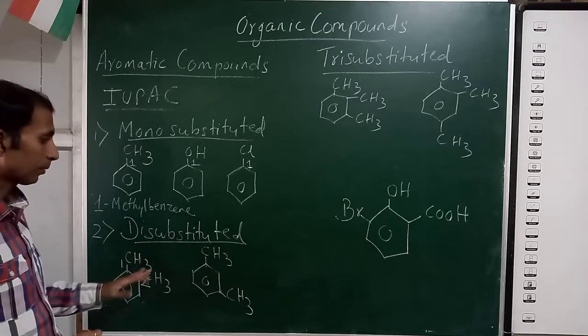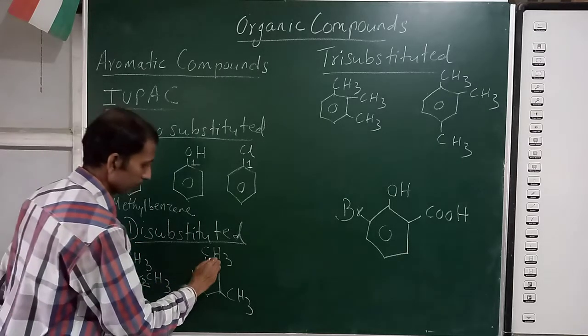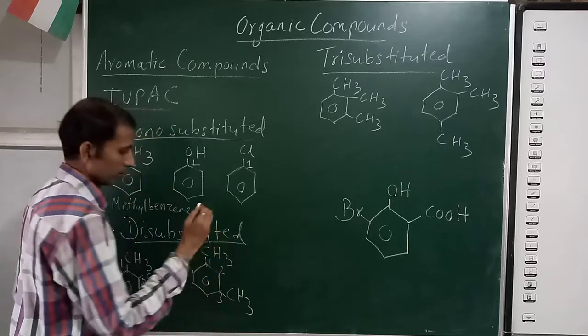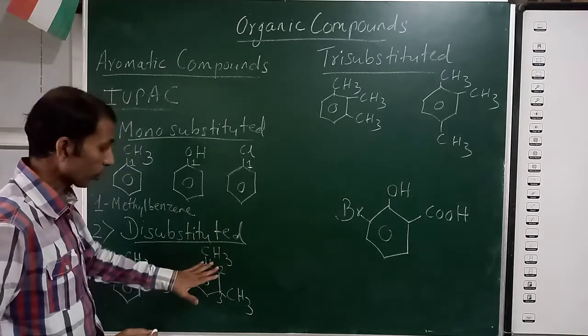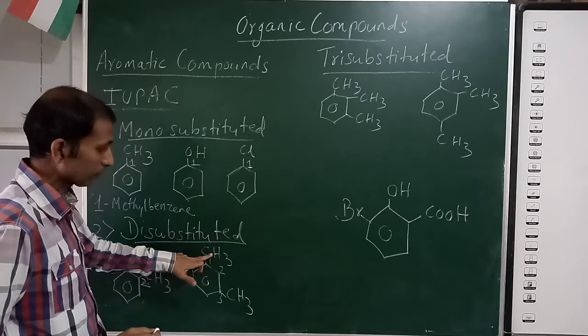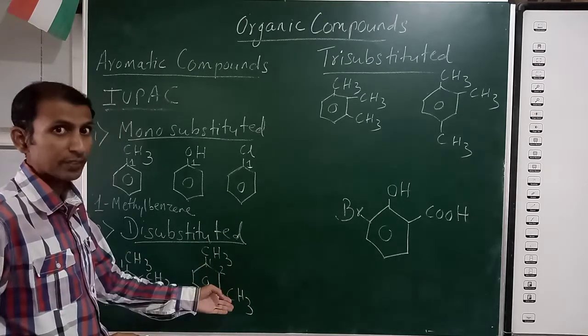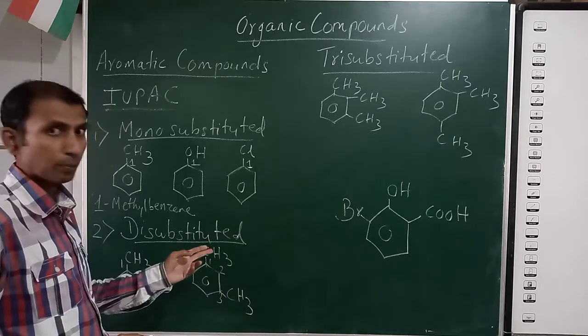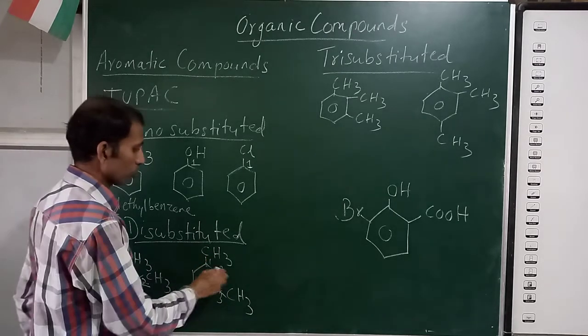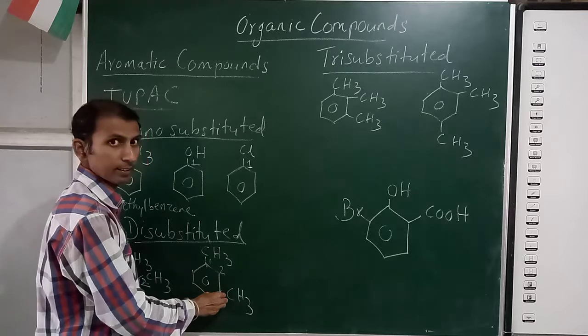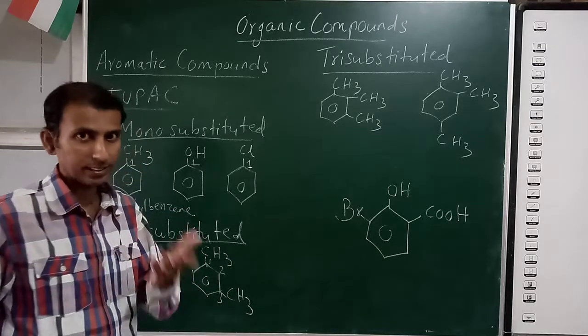So 1, 2 dimethyl benzene, and here it will be 1, 2, 3. Don't come from this side. If you are selecting this methyl group first, 1, 2, 3, 4, 5. This will get 5 number. So this type of numbering is wrong. So 1, 2, 3. So 1, 3 dimethyl benzene.